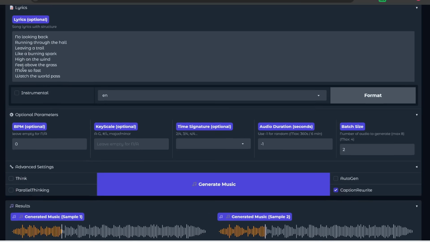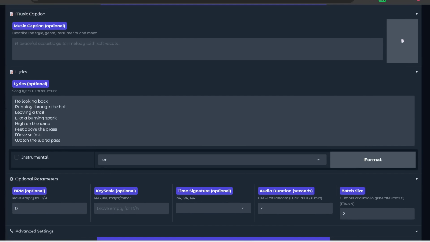Perfect. So that's how you can micro edit a section of the song and get the singer to sing something else, or even switch up the instrumentals, etc.